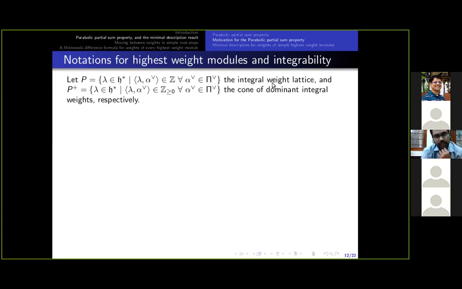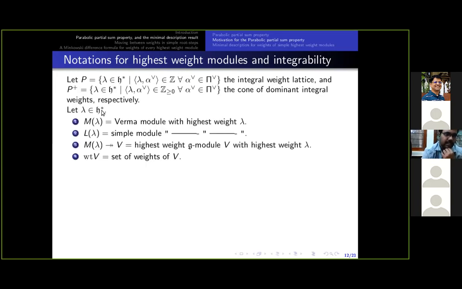Let P denote the set of integrable weights, and P plus be the cone of dominant integral weights. In the sets here, lambda is an element of H star, and alpha check are elements of the Cartan subalgebra H. The angle bracket lambda comma alpha check denotes evaluation of lambda at alpha check.